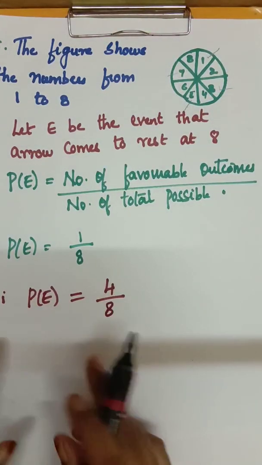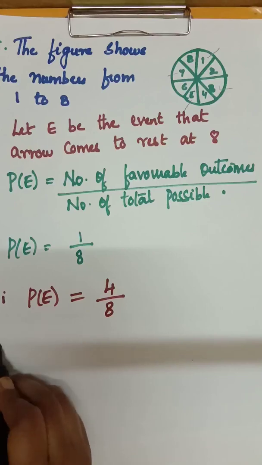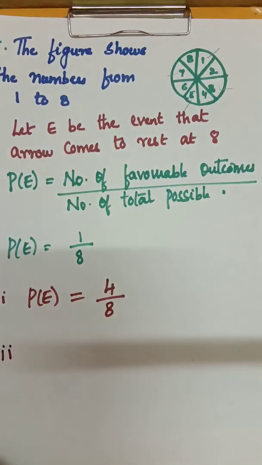So 4 by 8, but you are not going to write the answer directly, you are going to follow these steps.